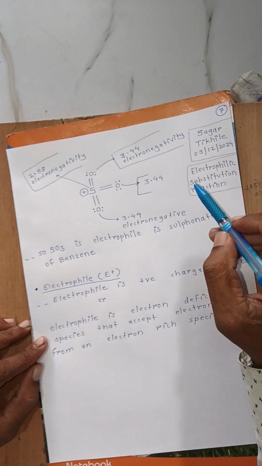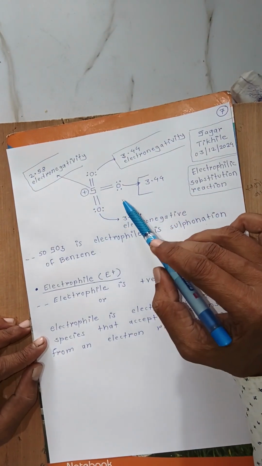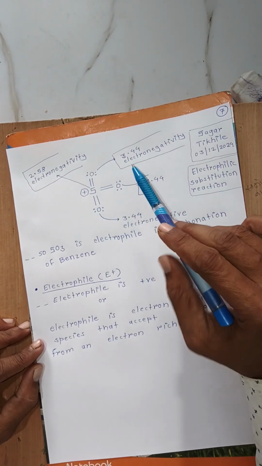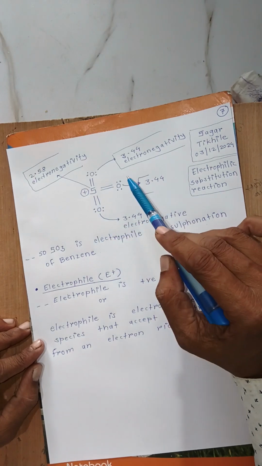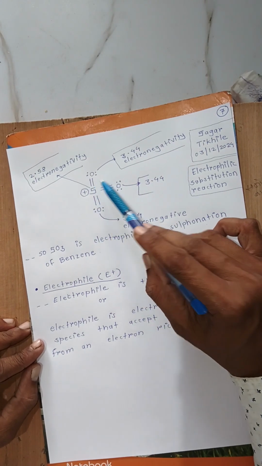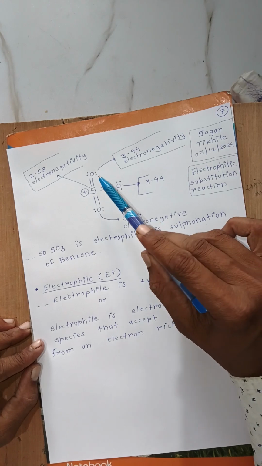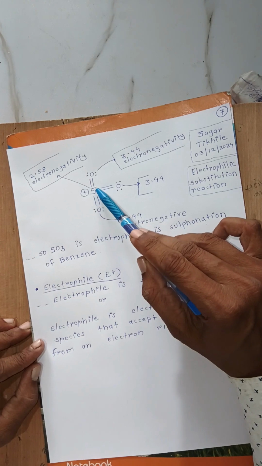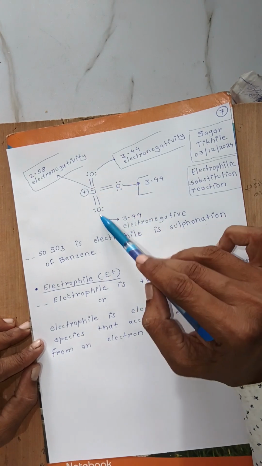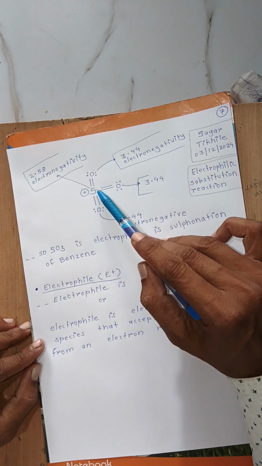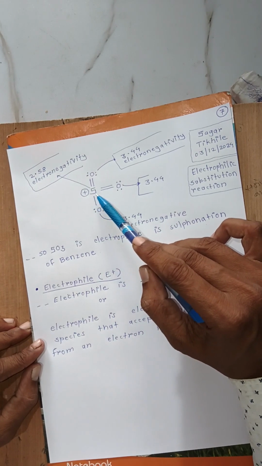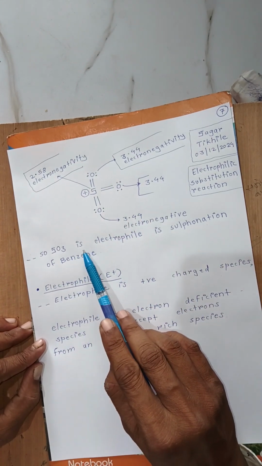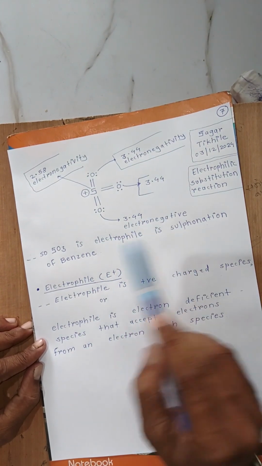Now I have explained why SO3, meaning free sulfur trioxide, is the electrophile in the sulfonation of benzene, because this is the structure of sulfur trioxide. Sulfur is attached to three oxygen atoms, but oxygen is more electronegative than sulfur, so the bonding electron pairs are attracted toward the oxygen atoms. In this way sulfur feels electron deficiency, and so a positive charge is created on sulfur. So sulfur trioxide is the electrophile in the sulfonation of benzene.